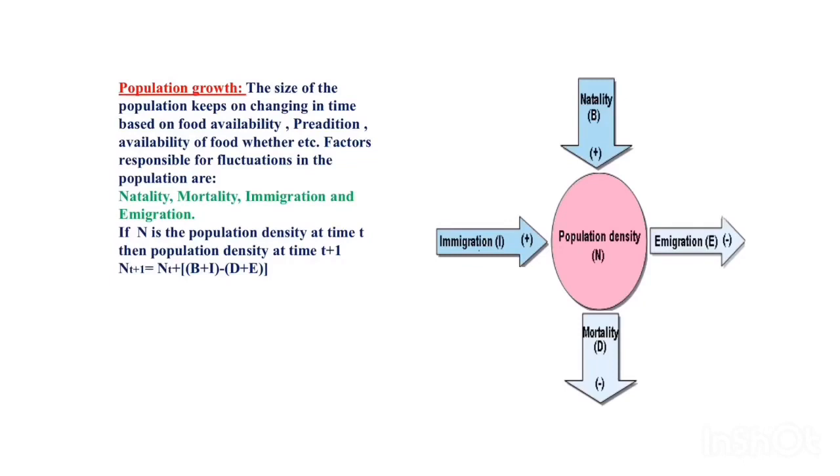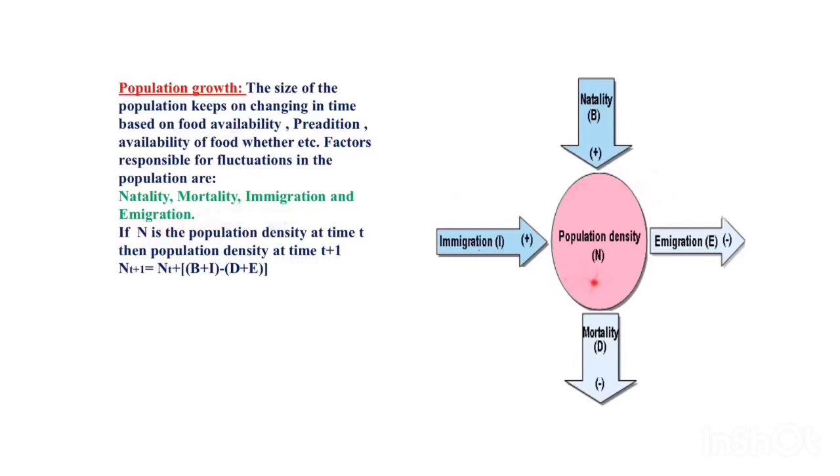Next one is population growth. The size of the population keeps on changing in time based on the availability of food, predation, weather, etc. Factors responsible for fluctuation in the population are natality, mortality, immigration and emigration. Natality is the number of births, mortality is the number of deaths, immigration is the number of individuals entering the habitat from elsewhere, and emigration is the number of individuals leaving the habitat. This is called population growth.